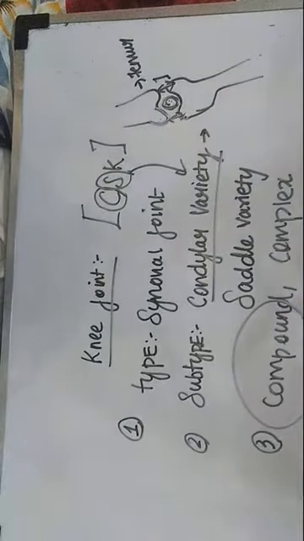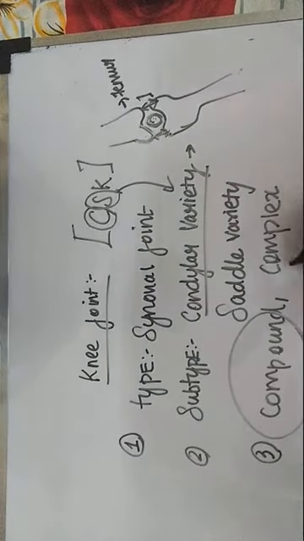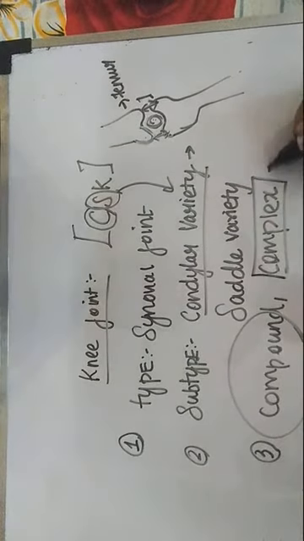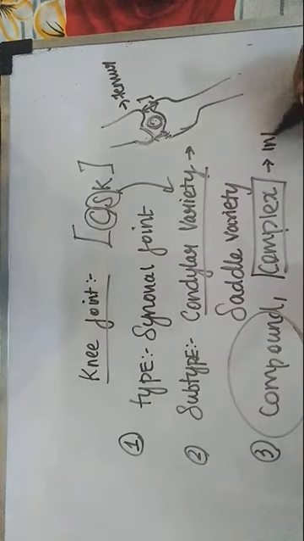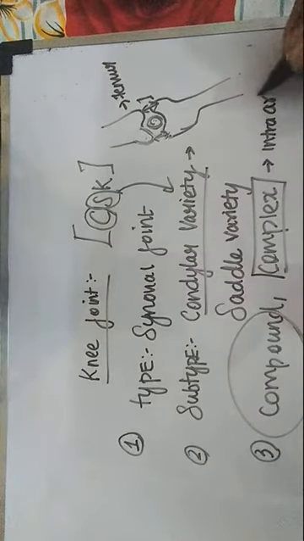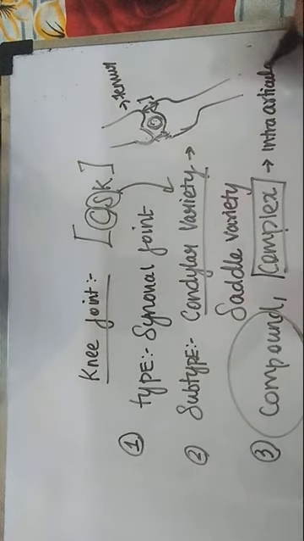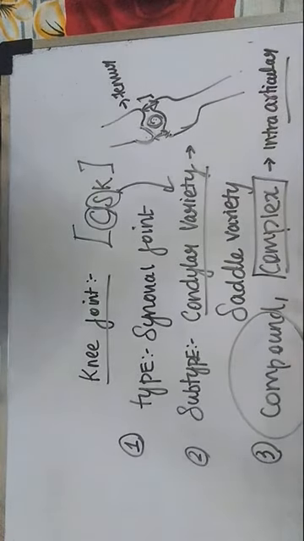So it is a compound joint because 3 joints join together to produce the knee joint, and it is also known as a complex joint. We use the word complex joint when the joint cavity is divided by an intra-articular disc. The intra-articular disc divides the joint cavity into 2, as we have seen in many joints.